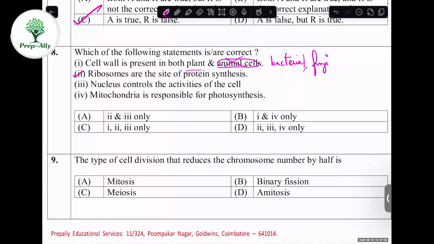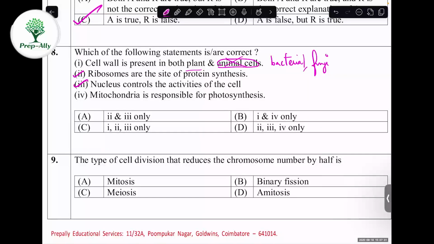So nucleus will control all other activities inside the cell. And also the specialty about nucleus is they contain the genetic material. It is well developed in eukaryotes, but not developed in prokaryotes. Anyway, this third statement is correct.